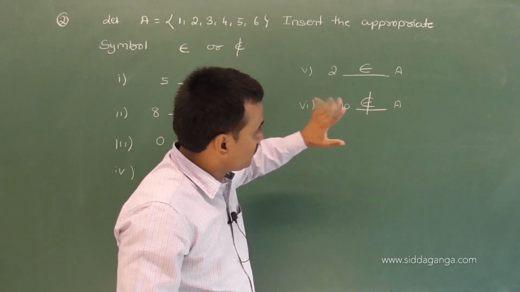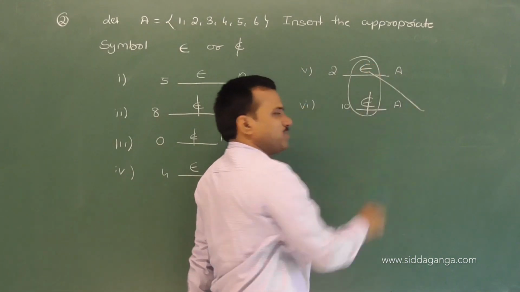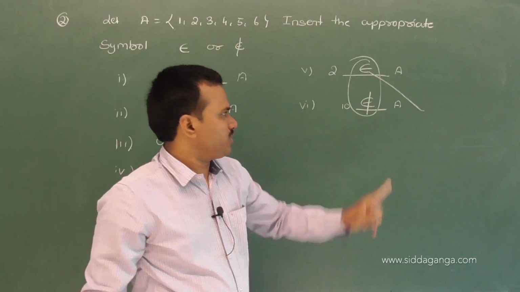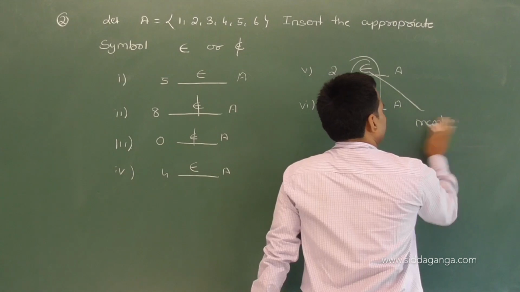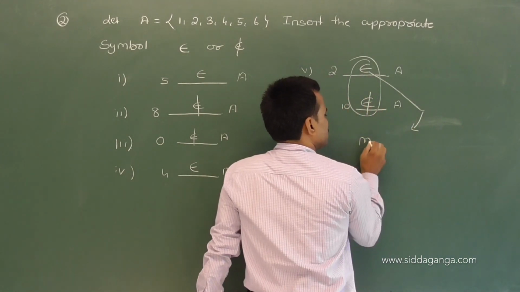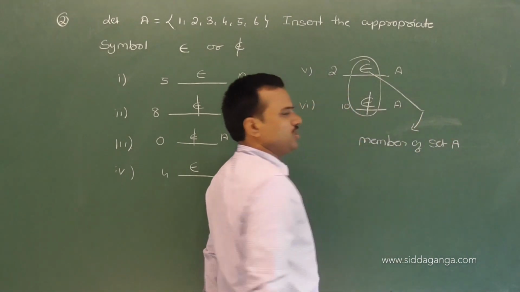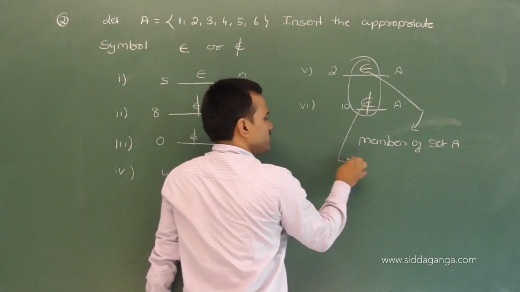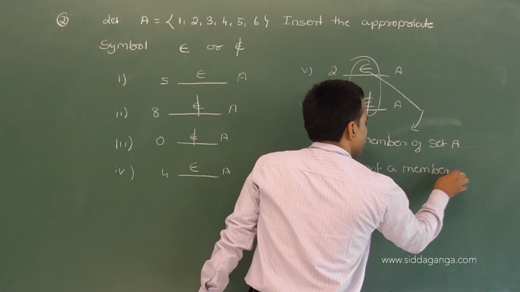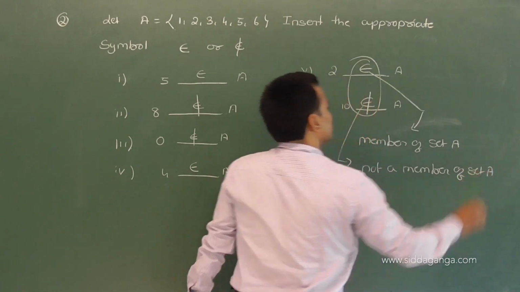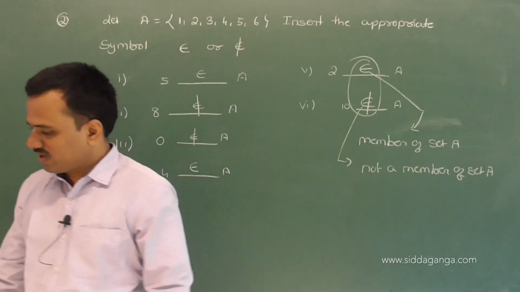Clear? This is a very, very important concept. These two are very important. Once again I explain, because it is very important in set theory. Belongs means member of set A. Does not belong means not a member of set A. Understand? So second main is over.